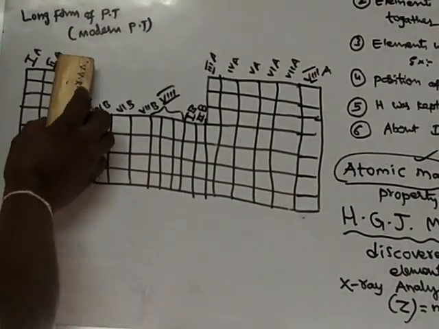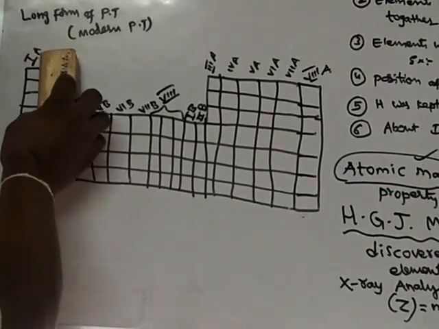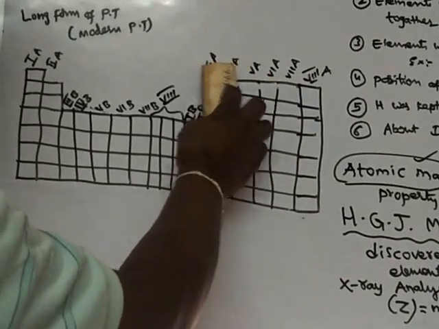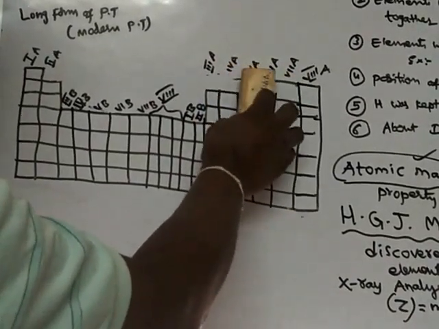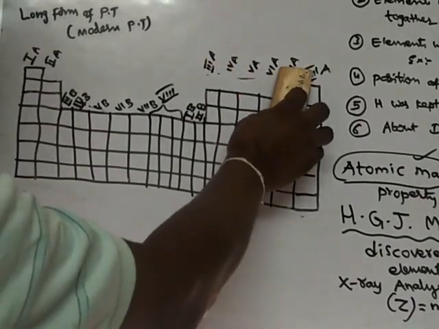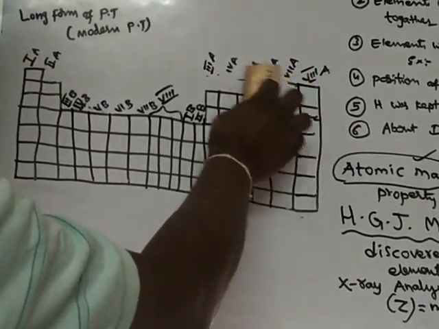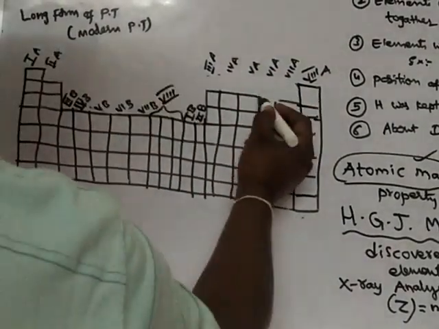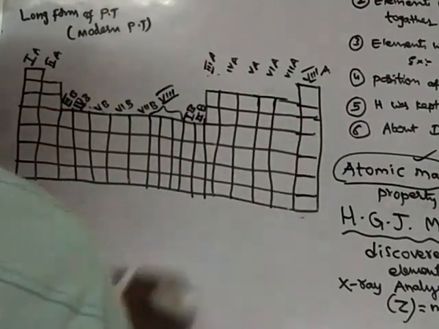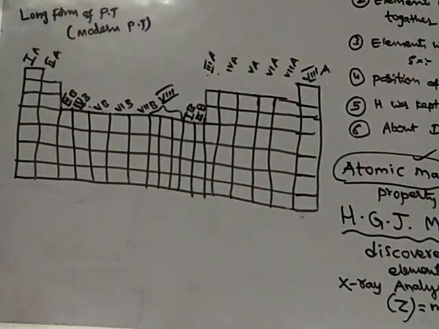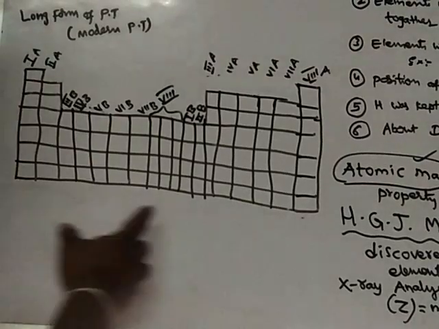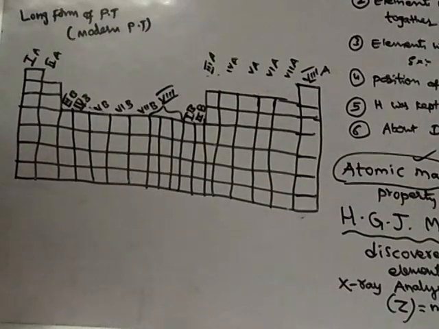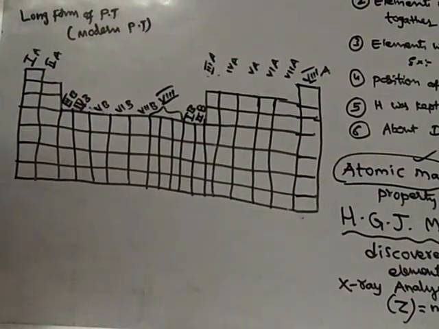So in this way, he got a periodic table. In this periodic table, the arrangement of elements was different.